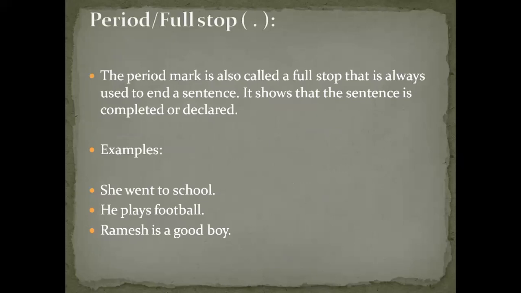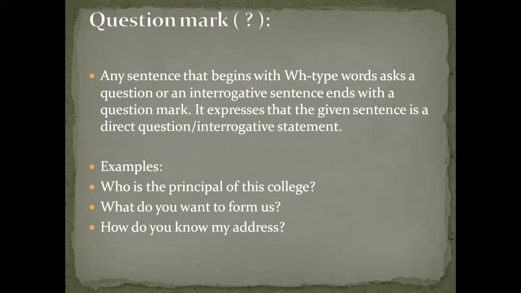We have discussed full stop. We use a full stop when we are ending any sentence, for example, she went to school. Whenever you end a sentence, you have to use a full stop. Whenever you are asking a question to another person, you use a question mark.